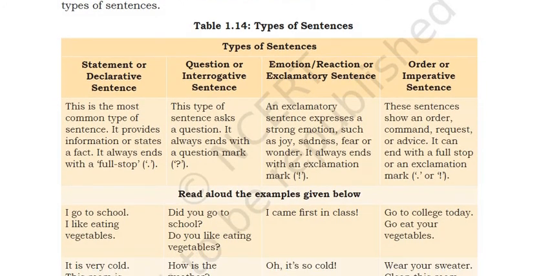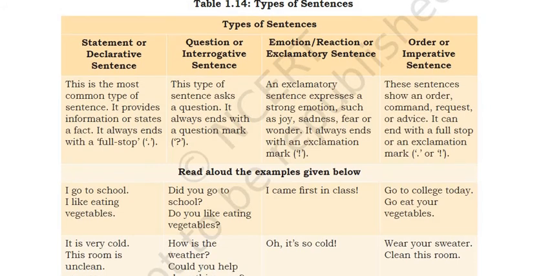Now, types of sentences: statement or declarative sentence. This is the most common type of sentence. It provides information or it states a fact. It always ends with a full stop. Okay, interrogative kind of sentence. In this type of sentence, we ask a question. It always ends with a question mark.